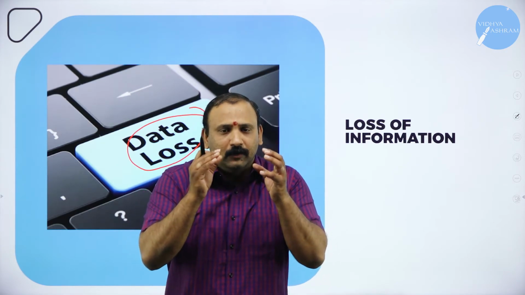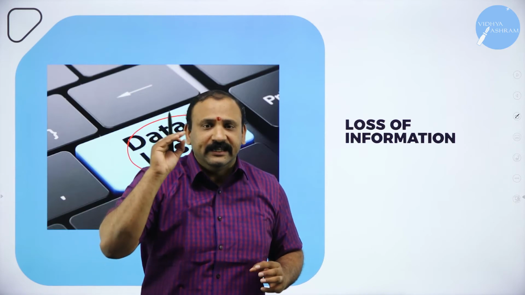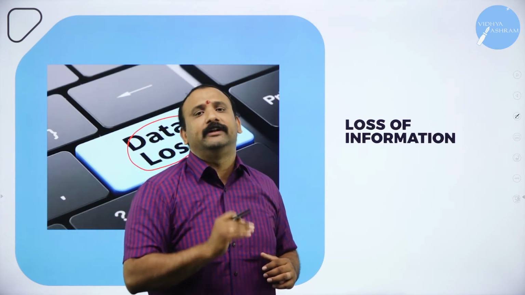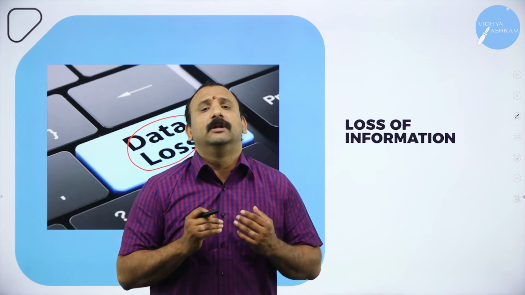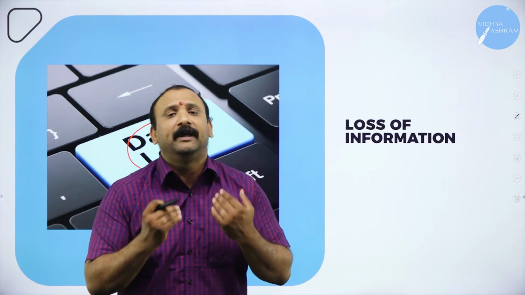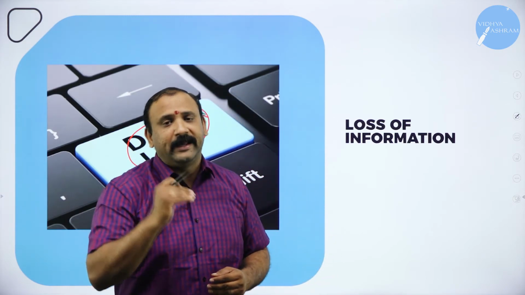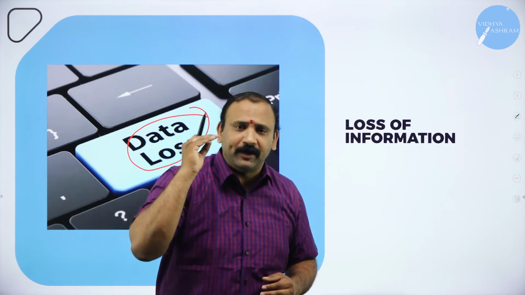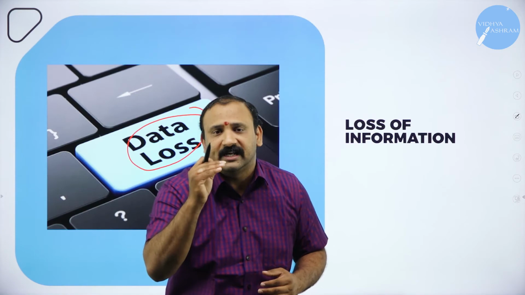So there is always a factor that you need to keep in the back of your mind, that if you are losing out on data, if there is a loss of information happening, then you will not be able to take up the matter properly and not be able to disperse it all along. So loss of information will play a very important role in terms of understanding and organizing the data.